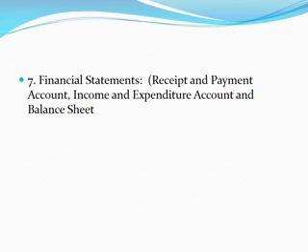Instead we are preparing the receipt and payment account, then the income and expenditure account, and then the balance sheet. These are the three statements we are going to learn in this chapter. At present you understand that there are these three statements. Clearly I am going to explain about these three statements later in the chapter. So by adding the seventh characteristic, there are a total of 7 characteristics we have discussed.